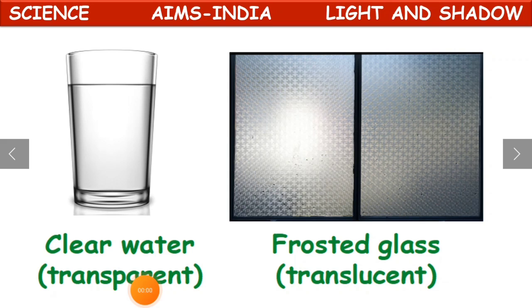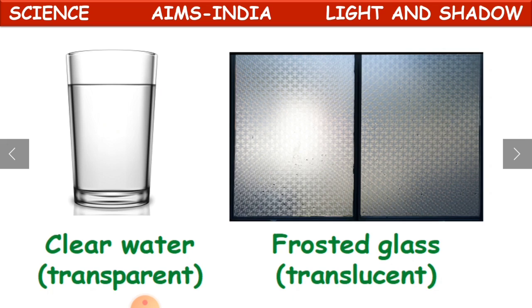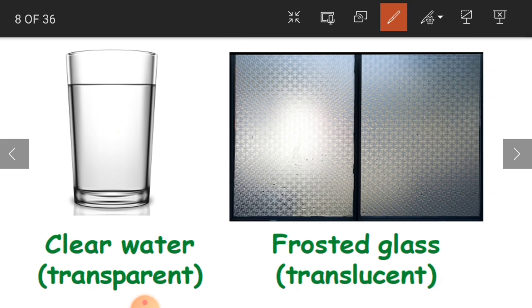Even so, clear water, children, just a minute. Clear water is nothing but a transparent material. So whatever is there in the water, you can clearly see it, and it is allowing the light to pass completely. That is why this is a transparent material. And frosted glass, as I said, for some windows in hotels, hospitals, even in our houses, we prefer this type of glass.